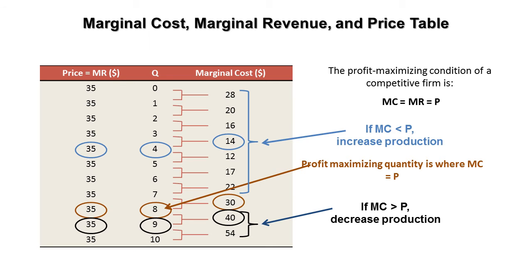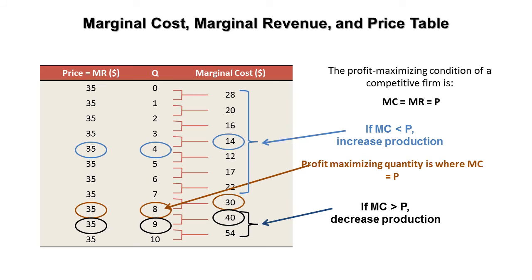Just consider price is greater than marginal cost. The firm will decide to increase production, that means you have an opportunity to increase production. Now consider marginal cost is greater than price. The firm will decide to decrease production.